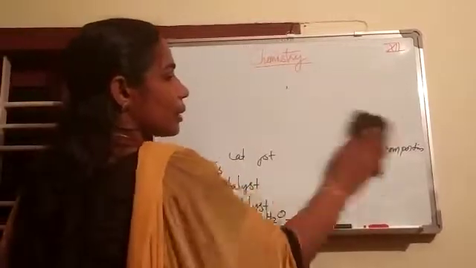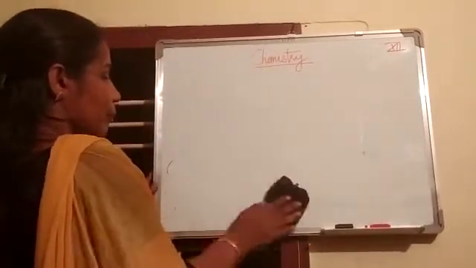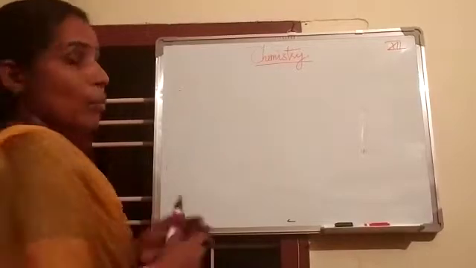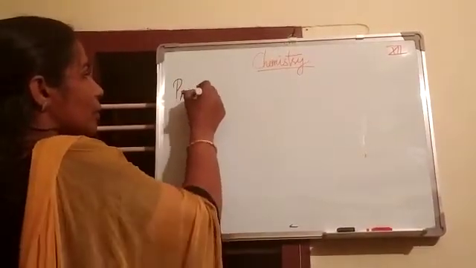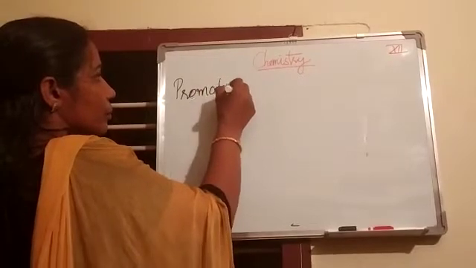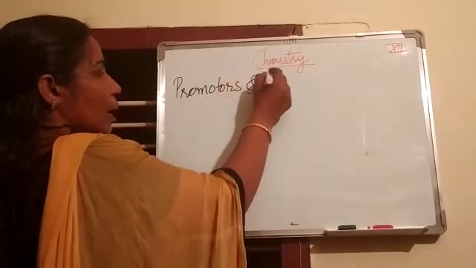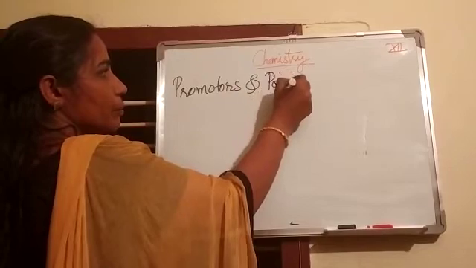Then the next topic, promoters and poisons.